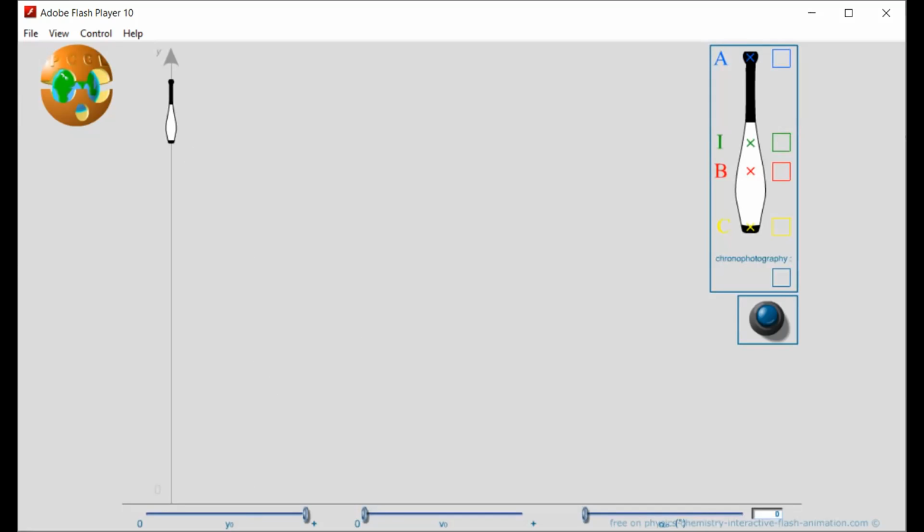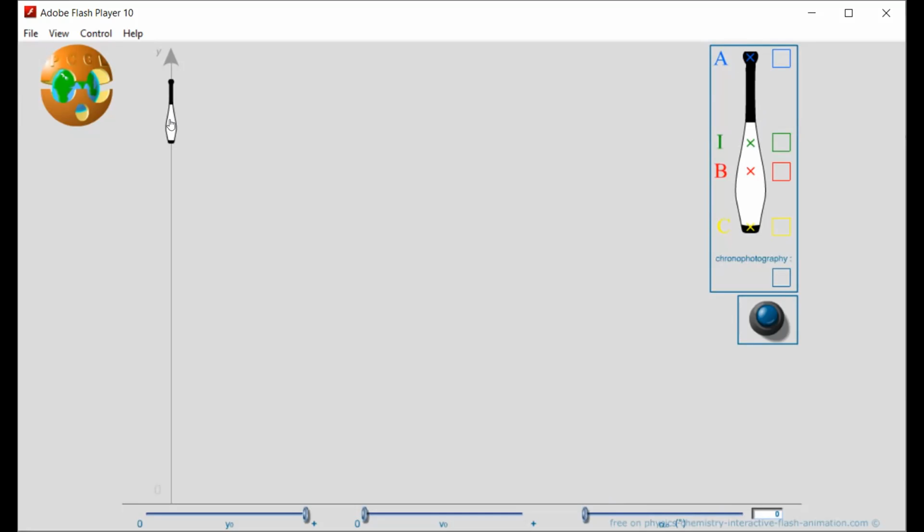Here, we can vary the initial position, initial velocity, and the angle of the projection. And also we can concentrate the path of the juggling club at different points. The different points are A, B, C, and I.